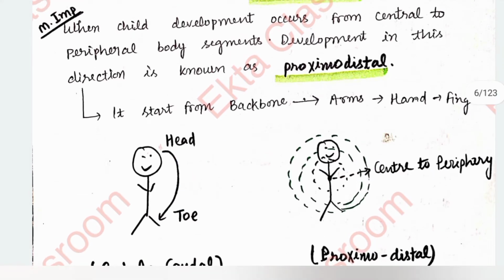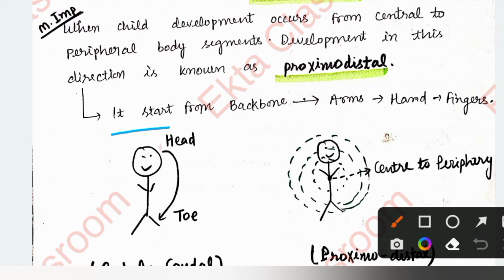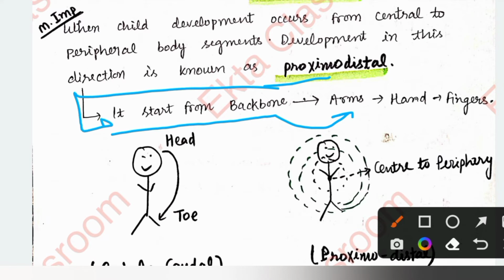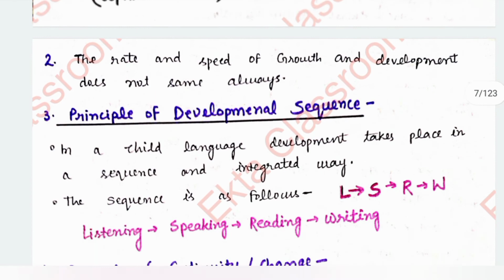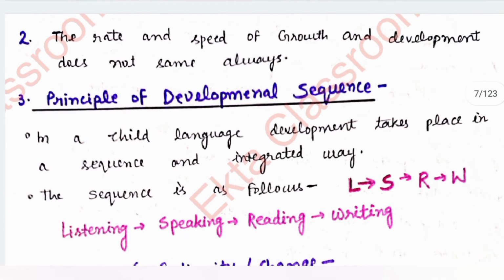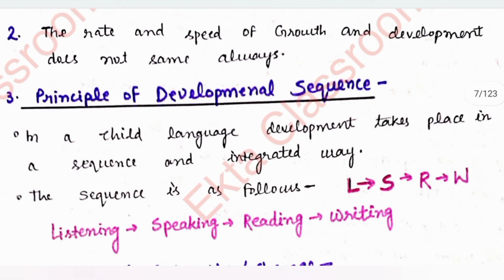As you can see here, friends, it starts from the backbone to the arms. We are talking about proximodistal. It starts from the backbone, which is in the middle, and then arms, then hands, and then fingers. We are going from center to periphery, and this is known as proximodistal. This is very important. And the second principle is that the rate and the speed of growth and development is not the same always.